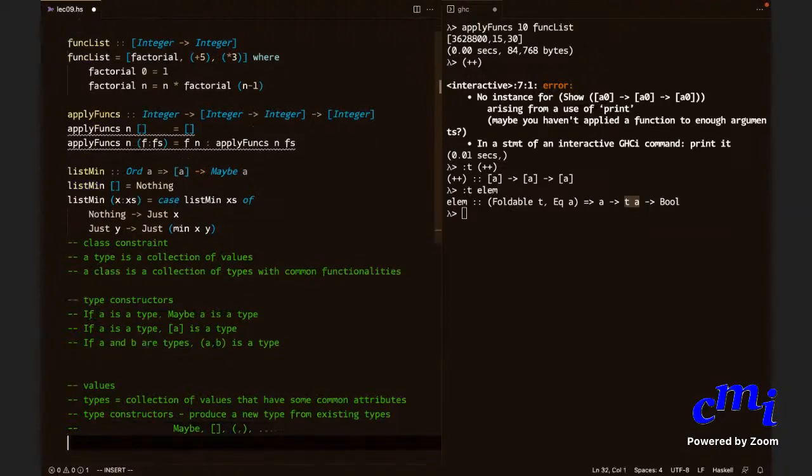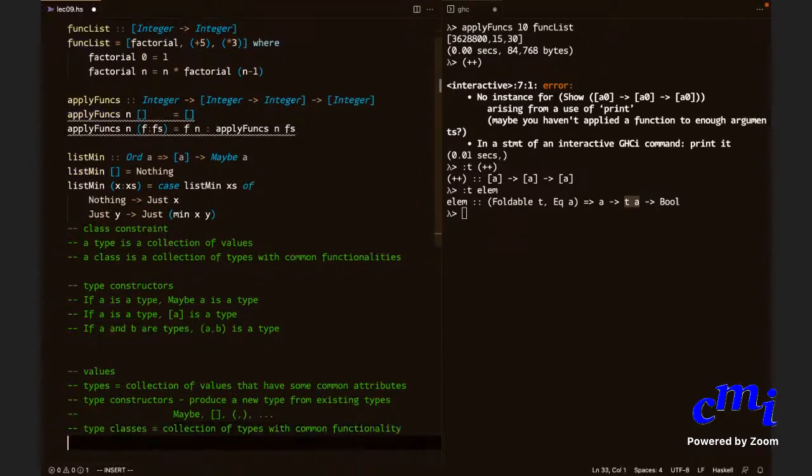That is type constructors. Then you have type classes, that is collections of types with some common functionality. Finally, you have type constructor classes.